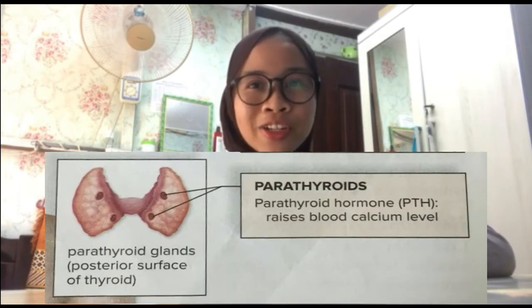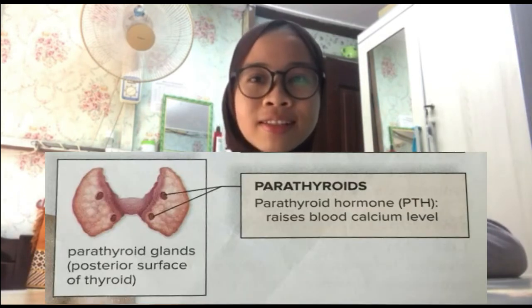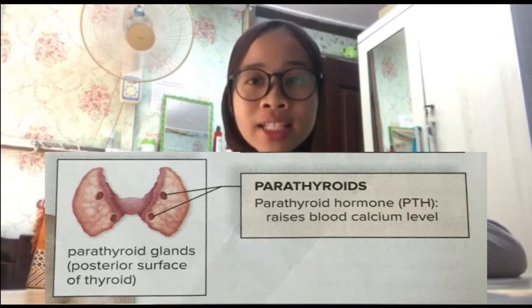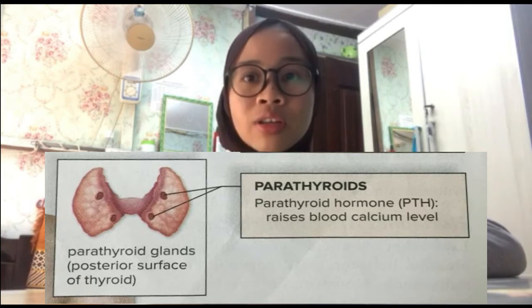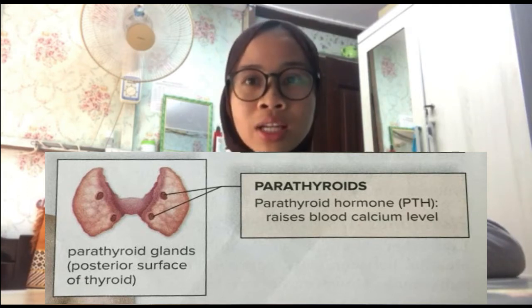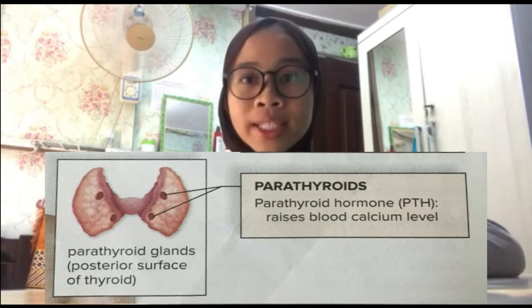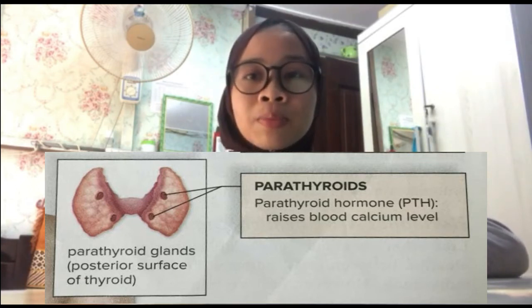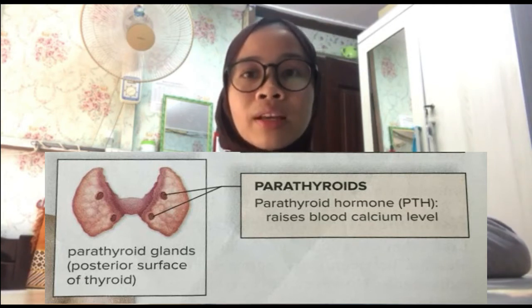Next, for the parathyroid gland. The parathyroid gland is located on the posterior surface of the thyroid. So, parathyroid glands release a hormone known as parathyroid hormone or PTH. The PTH is released to raise the blood calcium level.